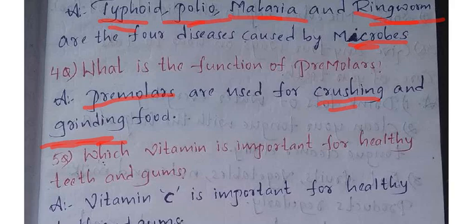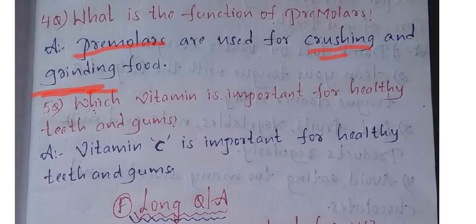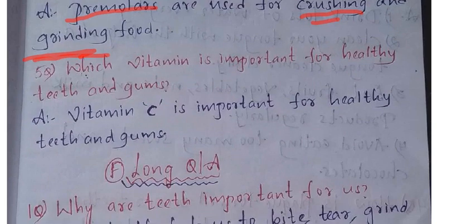Next, moving to the fifth last short answer. Which vitamin is important for healthy teeth and gums? Teeth and gums means immediately which vitamin you should remember? C. Okay, C means what? All citrus fruits, guava, oranges, tomato, gooseberry, those fruits. Okay, so answer is what? Vitamin C is important for healthy teeth and gums.